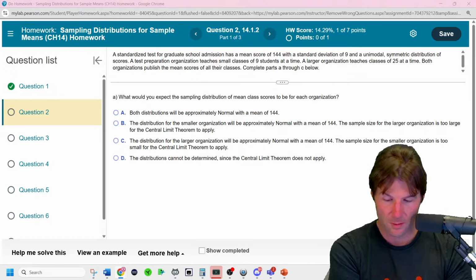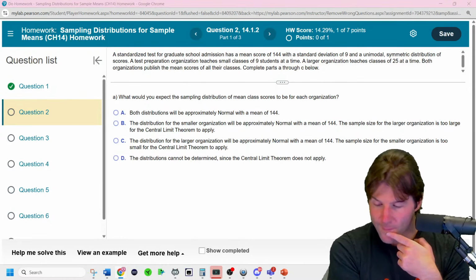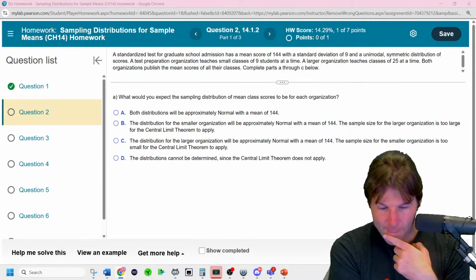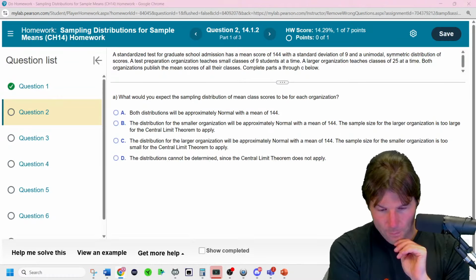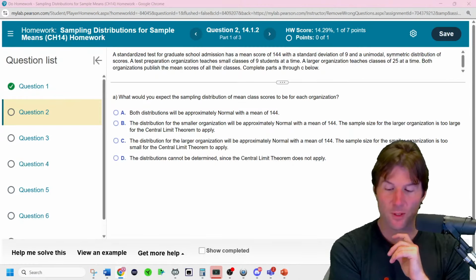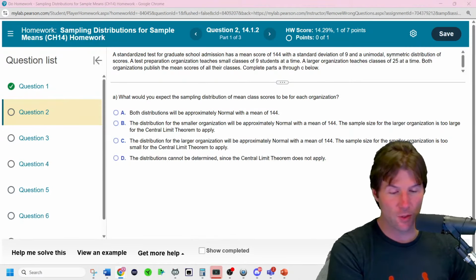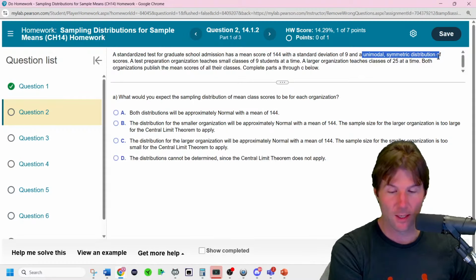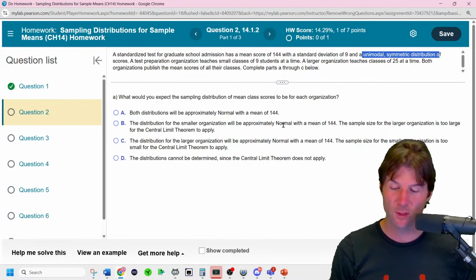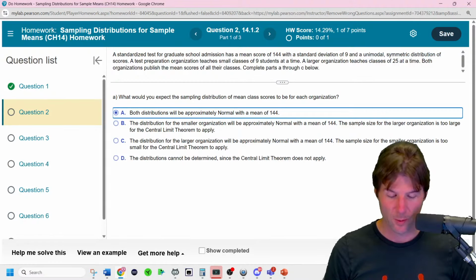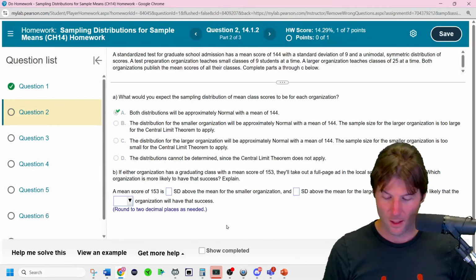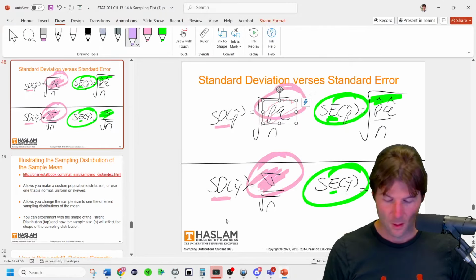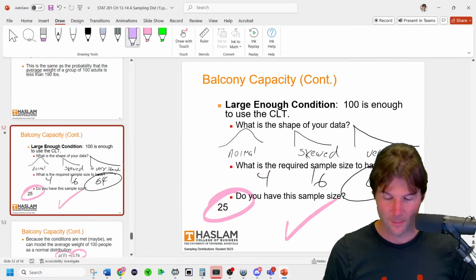Would you expect? Wait. No, it's unimodal and symmetric for both. The underlying data is unimodal and symmetric. So since the original data is unimodal and symmetric, a sample size of 9 and a sample size of 25 will lead to normal distributions. Both will be approximately normal. And I'll show you the test for the large enough n.